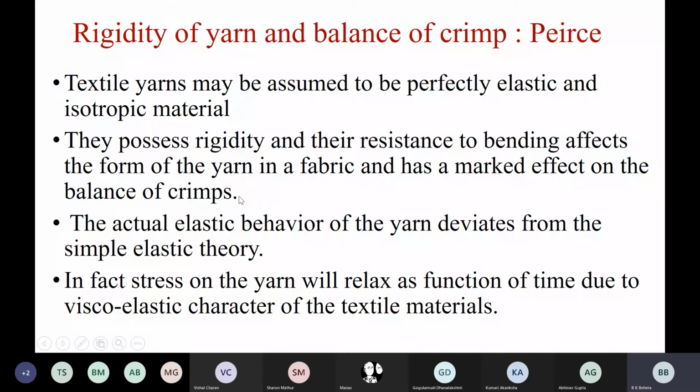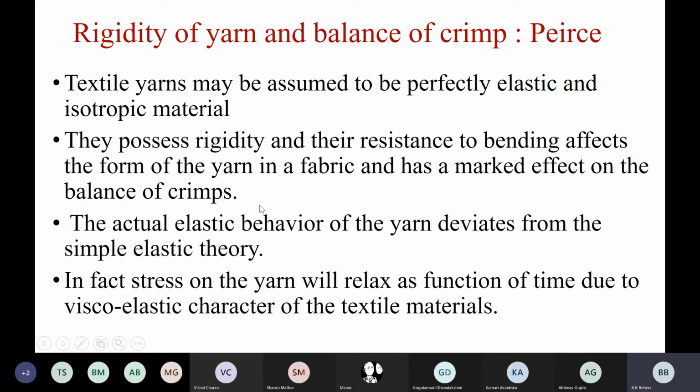You have already seen the crimp interchange equation. We have discussed upcrimping and decrimping. When the fabric is extended in one direction, the crimp is removed from the yarn in the direction of loading, and a similar amount of crimp is inserted in the cross threads, the transverse threads.